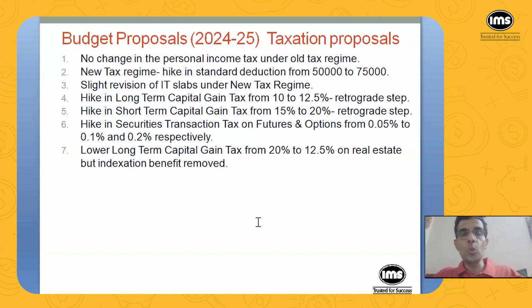Now, in 2005, when P. Chidambaram was the finance minister, he removed long-term capital gain tax. Okay? But instead, what he imposed was something called STT. So what is STT? Securities transaction tax. Whenever you buy or sell a share, every time you have to pay some tax on that transaction. That is called STT. So after long-term capital gain tax was taken out, STT was brought in its place. And then in 2018, Arun Jaitley brought in long-term capital gain tax, but STT was not removed. It is still there. So isn't it unjust?